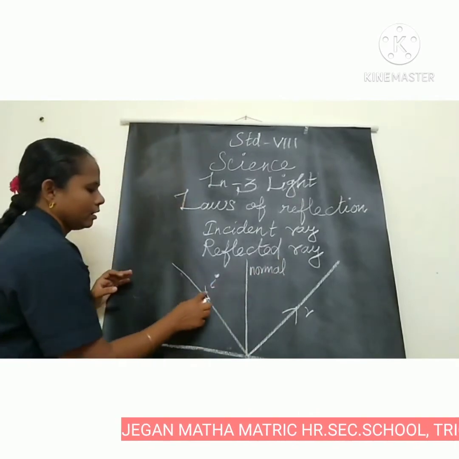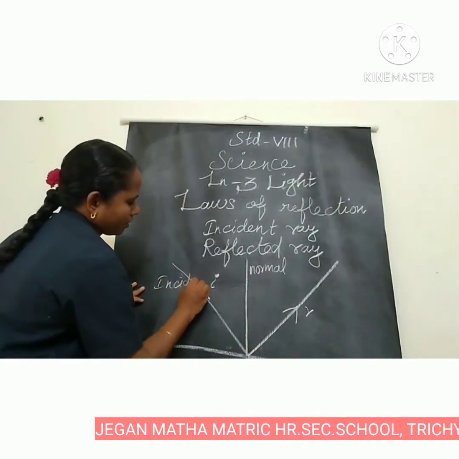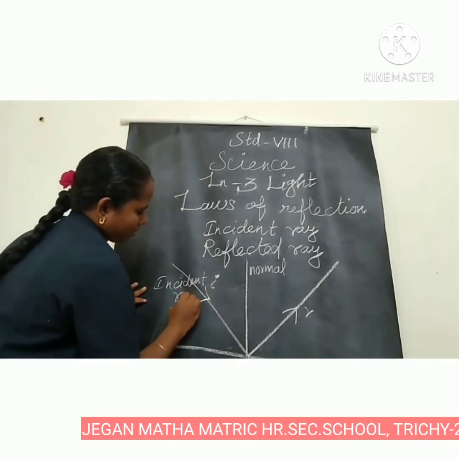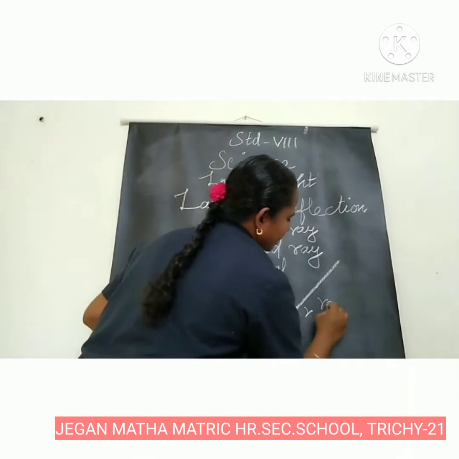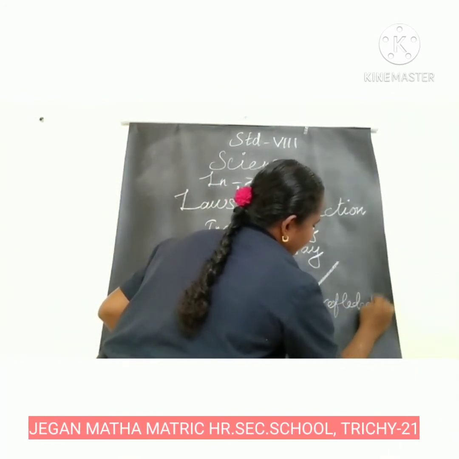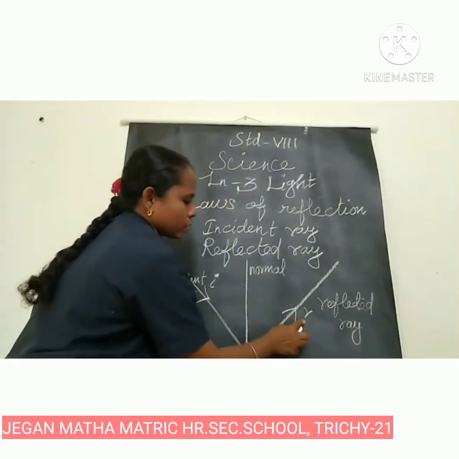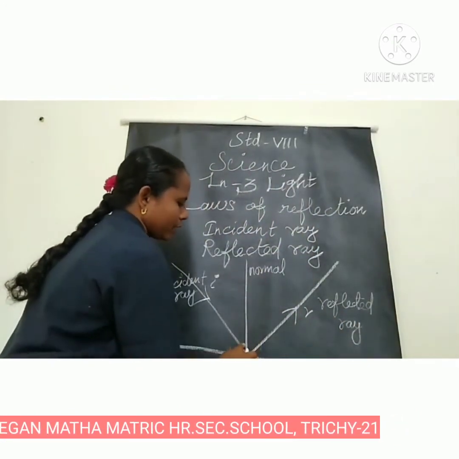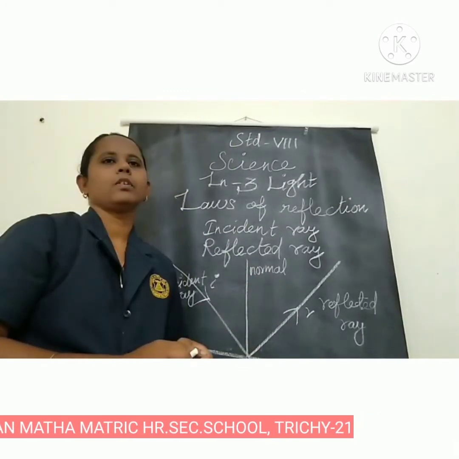This is the incident ray. This line is the reflected ray, denoted by small r. This perpendicular line is called the normal.